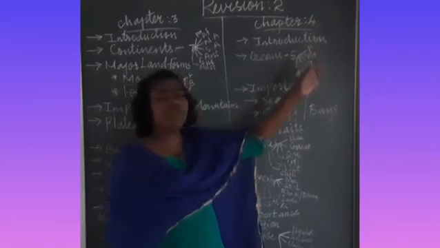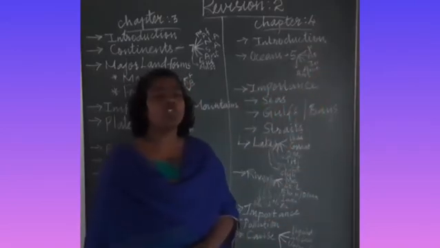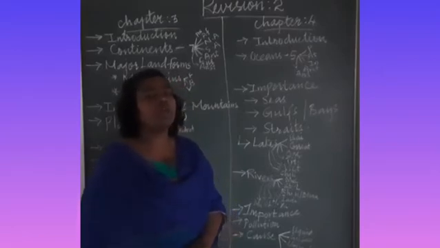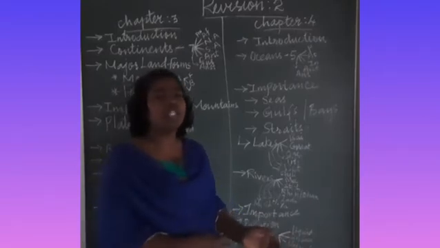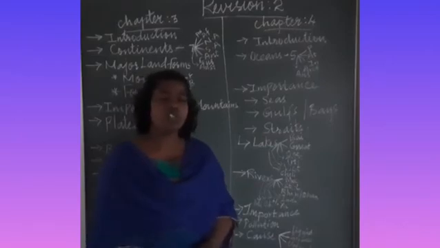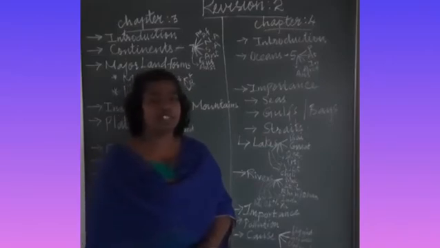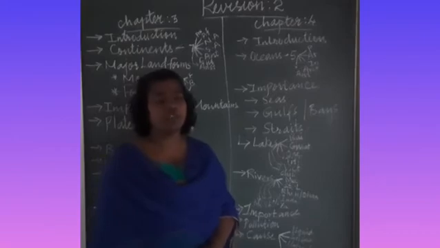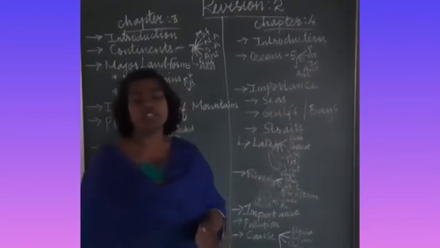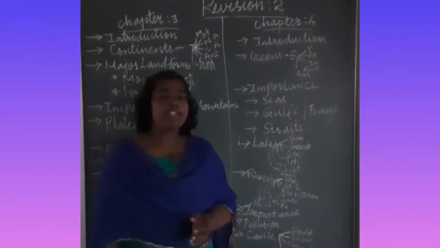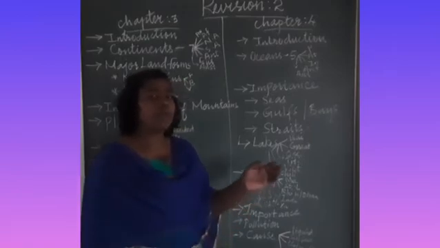When we see the Pacific Ocean, it is the largest ocean. The Pacific Ocean is the largest ocean, which is almost circular in shape. And the deepest portion of the ocean is also found in this Pacific Ocean, that is called the Mariana Trench. It is the deepest part of the earth. Apart from the Mariana Trench, there are also other trenches found in the Pacific Ocean, the Philippines Trench and the Japanese Trench.